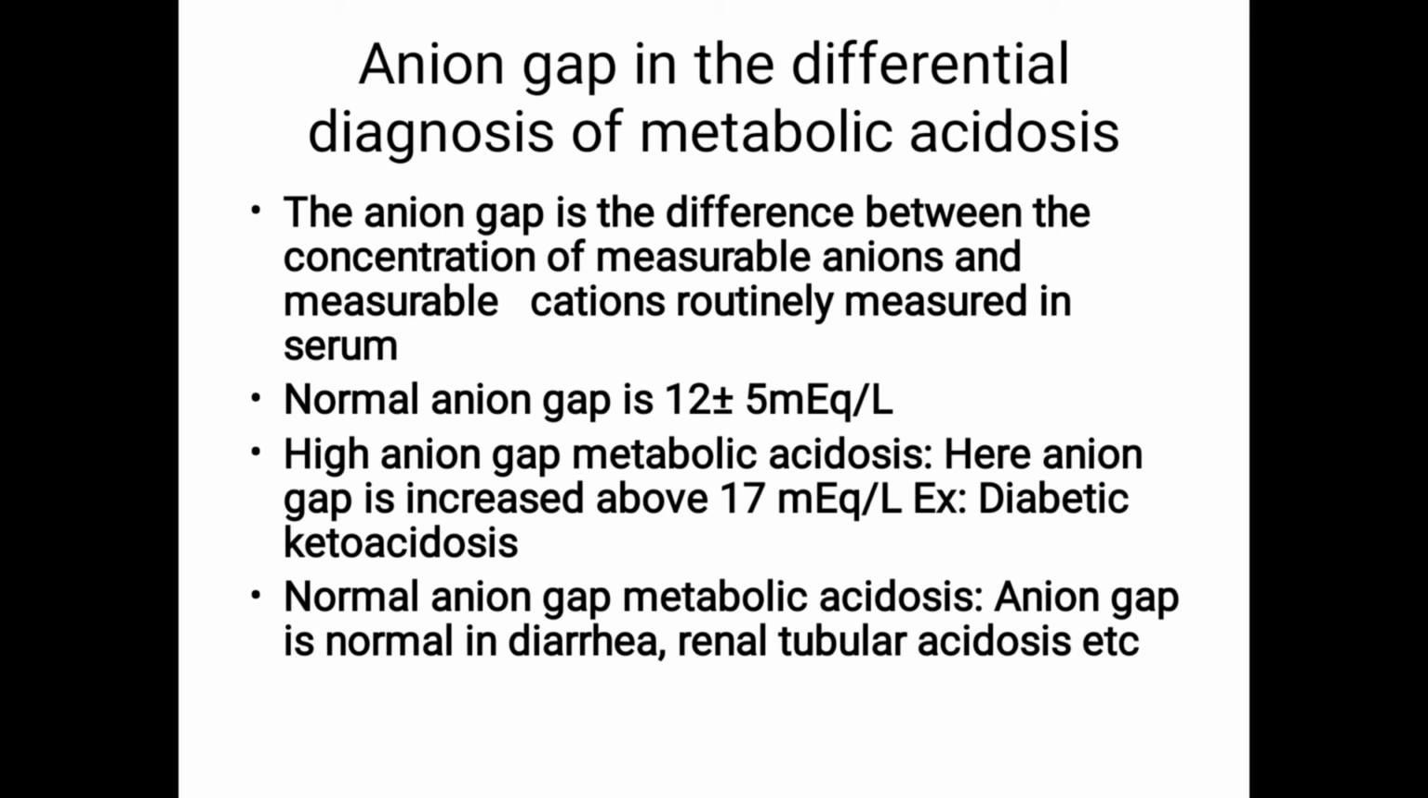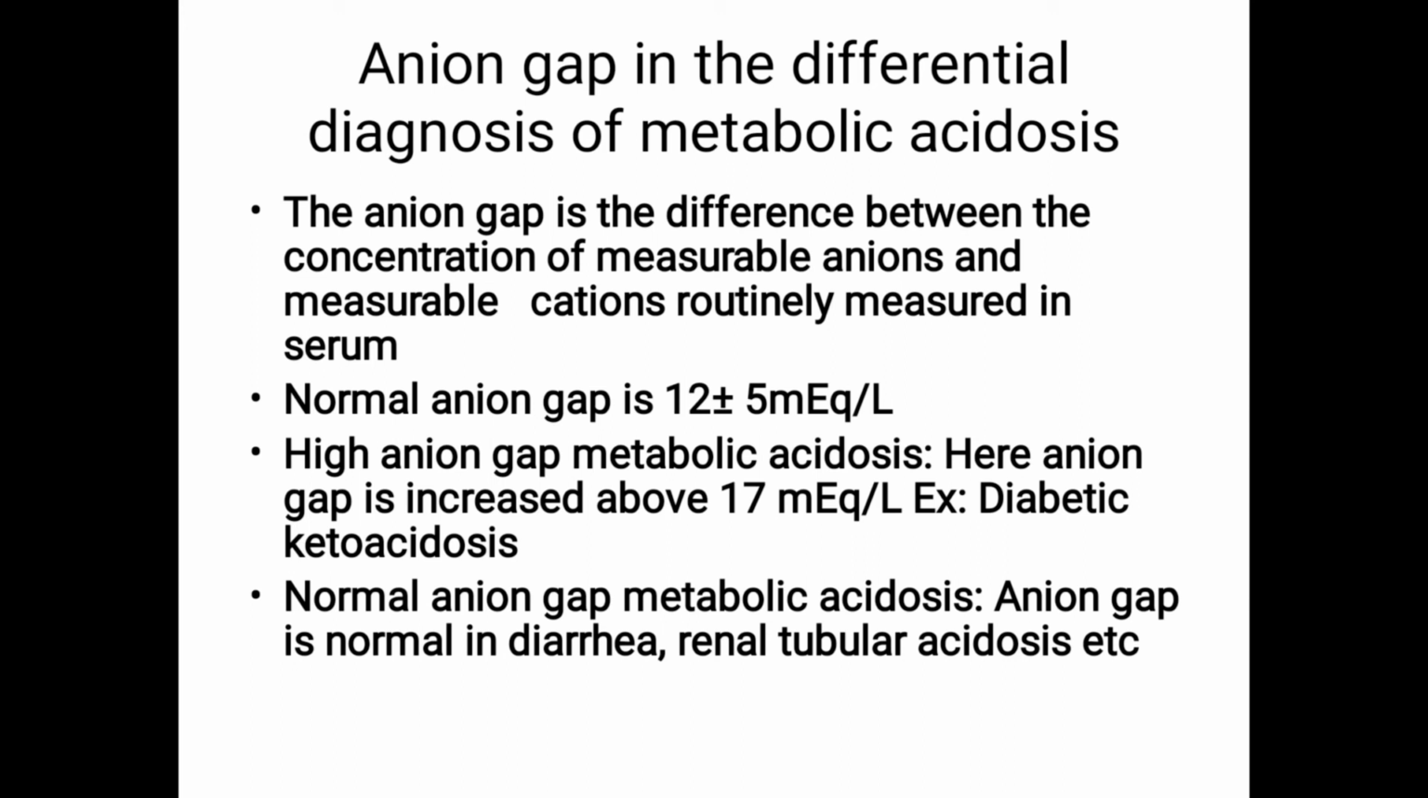Anion gap is sodium plus potassium minus chloride plus bicarbonate, or sometimes only sodium is counted: sodium minus chloride plus bicarbonate. No need to write in detail, but the normal range you have to remember is 12 plus or minus 5 milliequivalent per liter. This is the unit for anion gap.